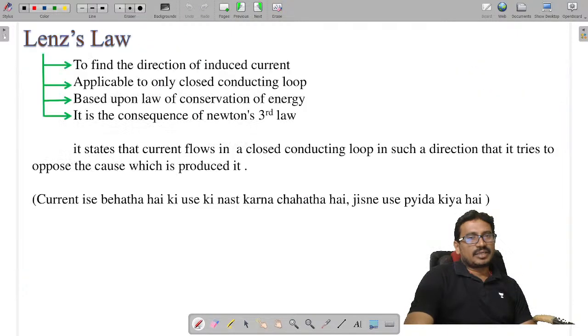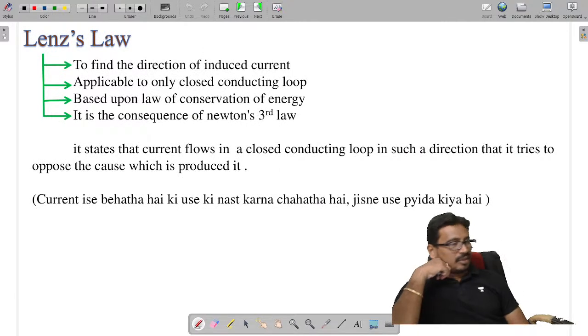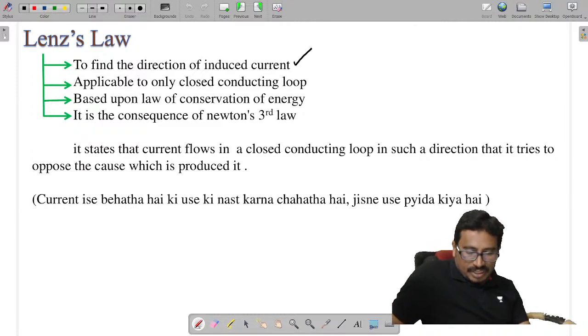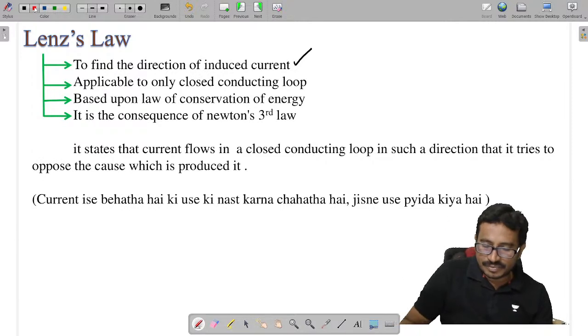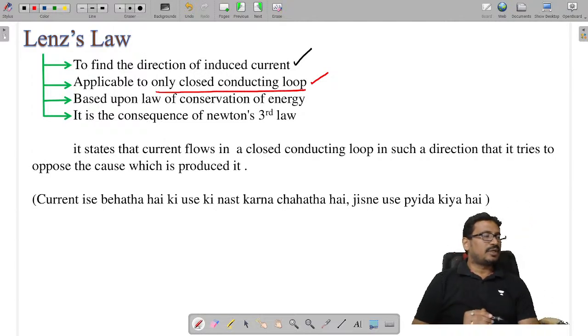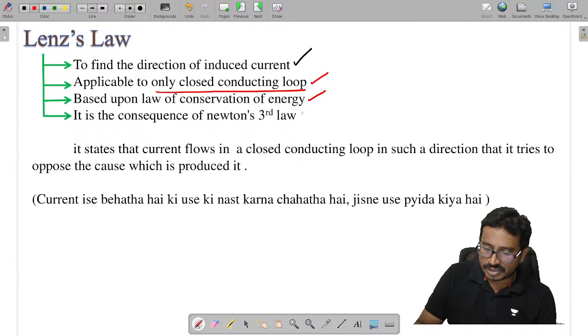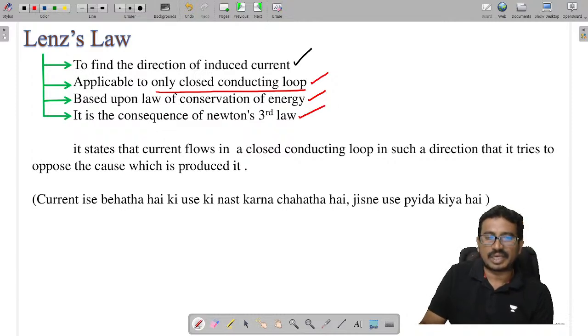Next, Lenz's law. What is the purpose of Lenz's law? To find the direction of the induced current. We use it only for a closed conducting loop. And this Lenz law is based upon the law of conservation of energy, and is a consequence of Newton's law.